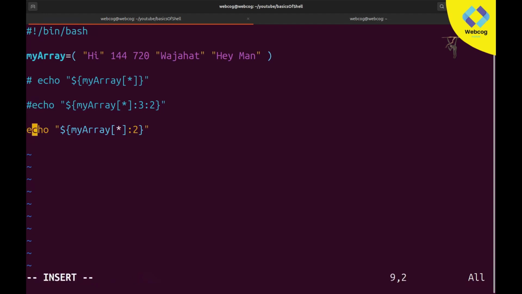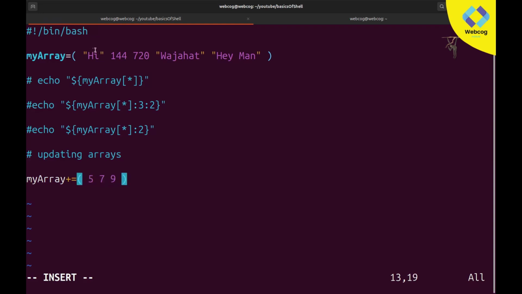First of all, going to insert mode, comment, and here I am going to add one more command: updating arrays. So you can also update your arrays. Don't add this hash sign here. For updating arrays, our array is by the name of myArray. Here I am again going to use the same variable myArray plus equal to, and you can update your array, like write new values of array. For example, our new values are 5, 7, 8.